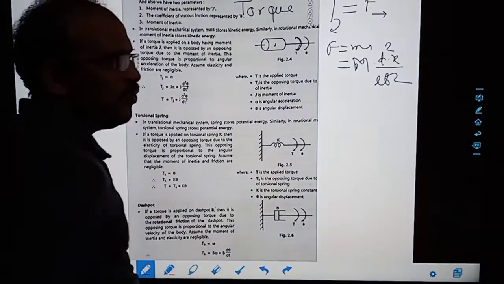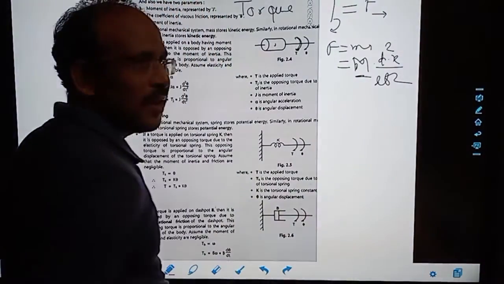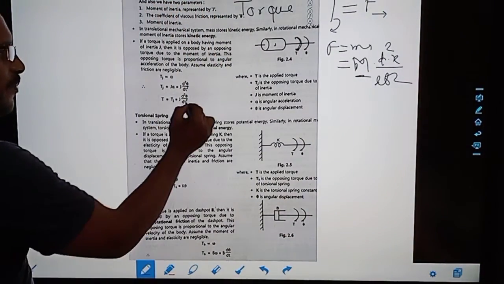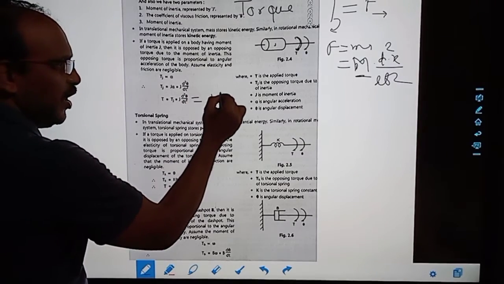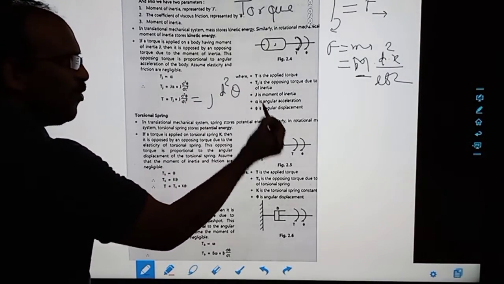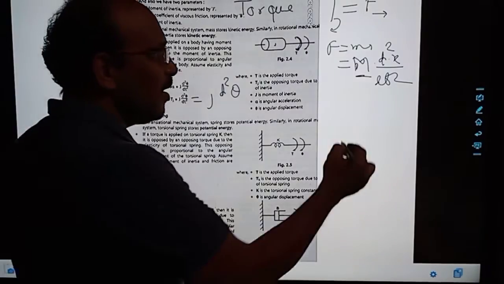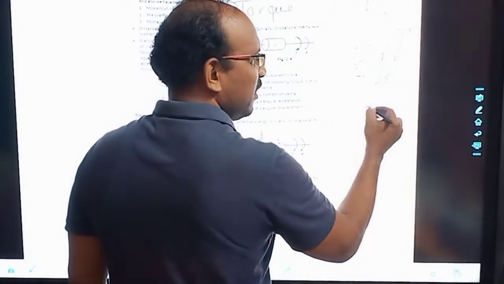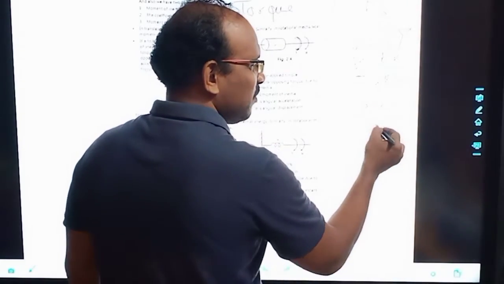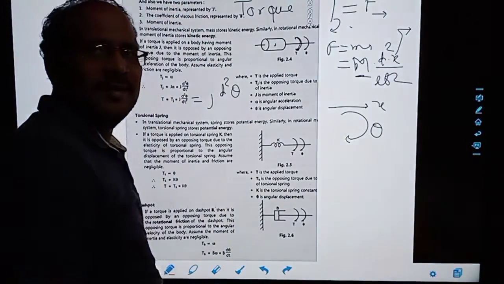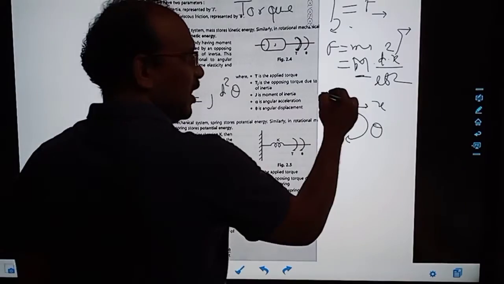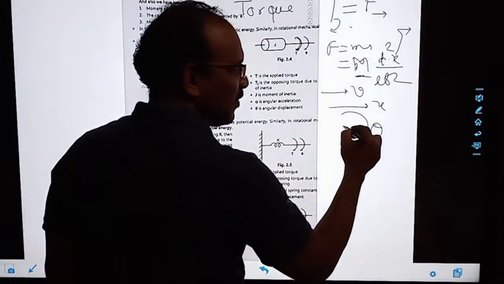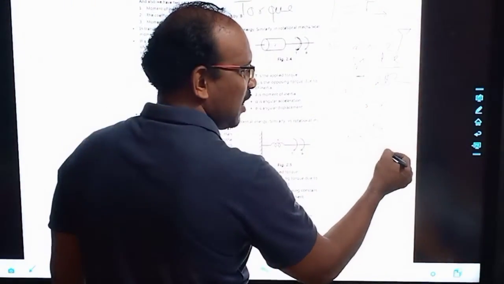So what is this? This is mass. Here it is presented the same way, J into d square theta by dt square. Here x was the linear displacement. Linear displacement is given by x, angular displacement is given by theta. Linear velocity is given by v, angular velocity is given by omega.